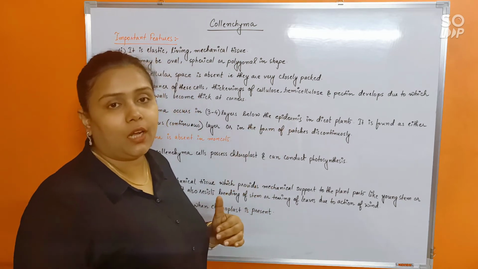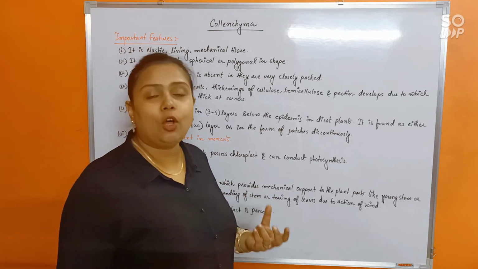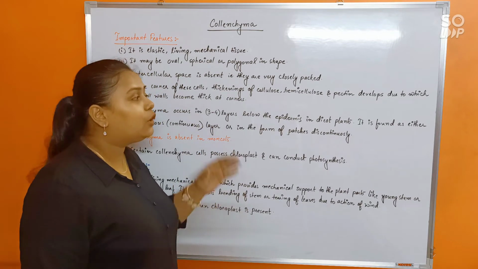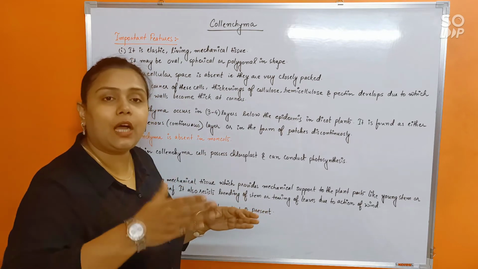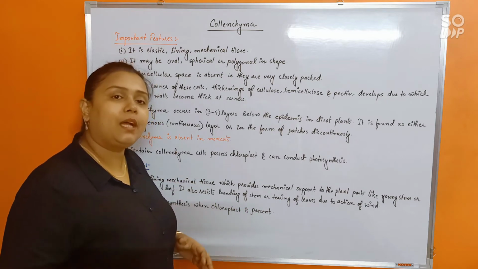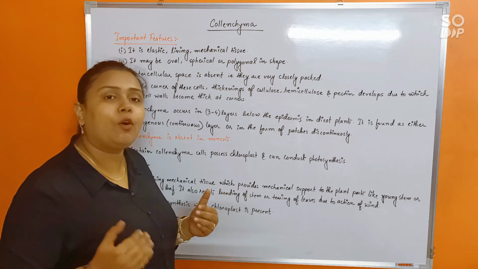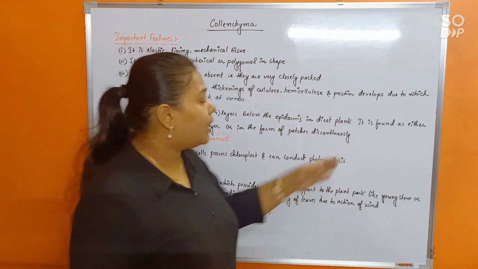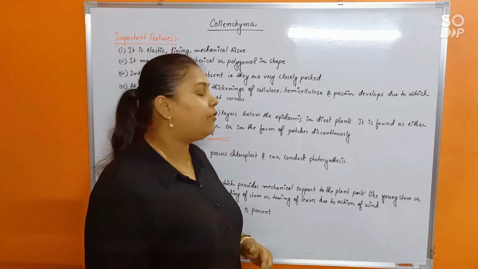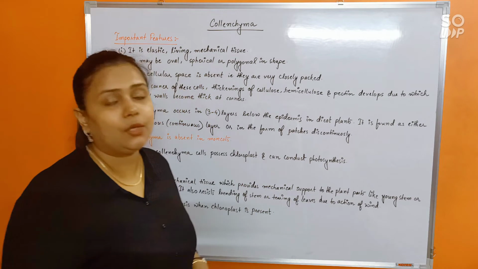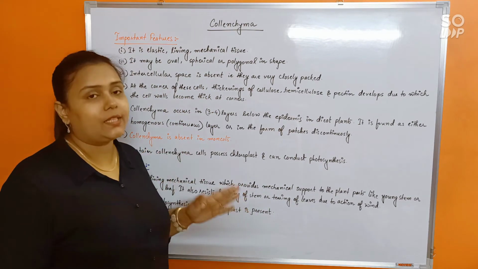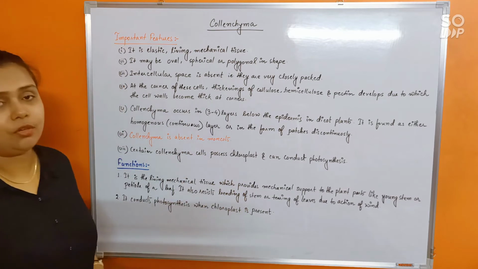So just below the outer skin of the plant body, in dicot plants, collenchyma would be present in 3 to 4 layers. Now these layers may be continuous without any break, continuously and homogeneously formed, or else sometimes they may be discontinuous as well and formed in patches. Okay, so it is found as either a homogeneous or continuous layer, or it may be formed as patches discontinuously. Alright, next, collenchyma is absent in monocots. That's a very, very important point that you should remember.